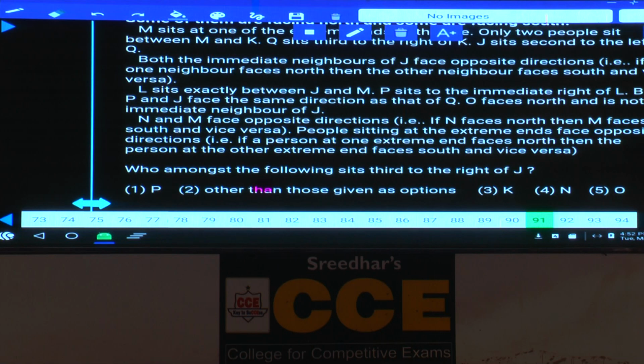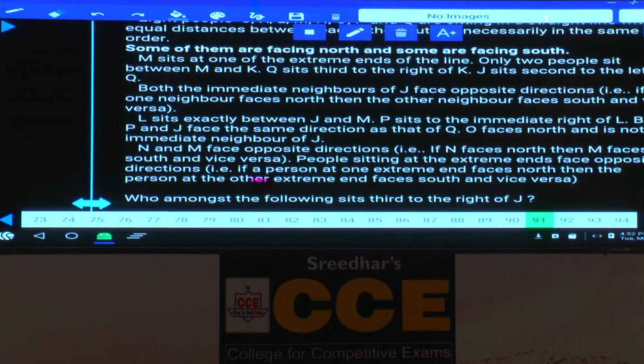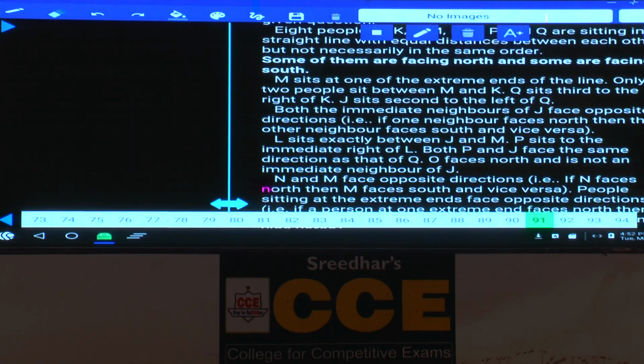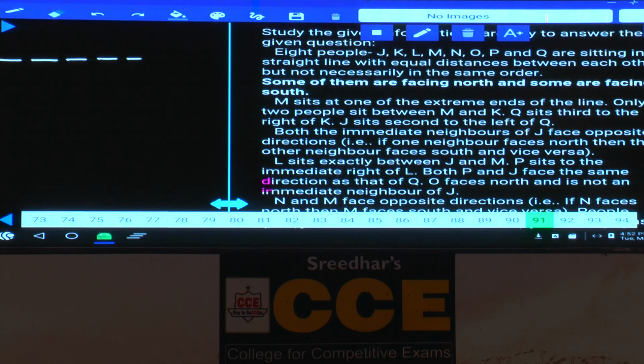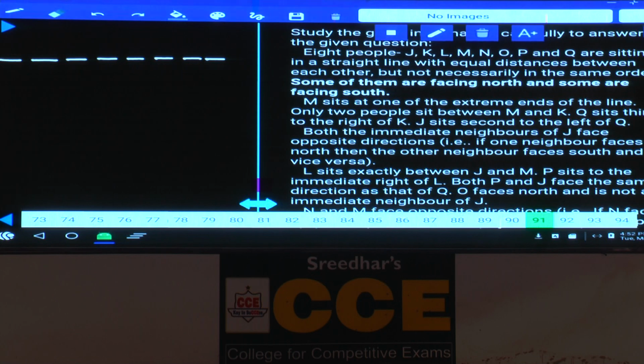Then 91 to 95. Now question numbers 91 to 95 are based on 8 people, J, K, L, M, N, O, P, Q, sitting in a straight line with equal distance between each other but not necessarily in the same order. Some of them are facing towards north and some of them are facing towards south.